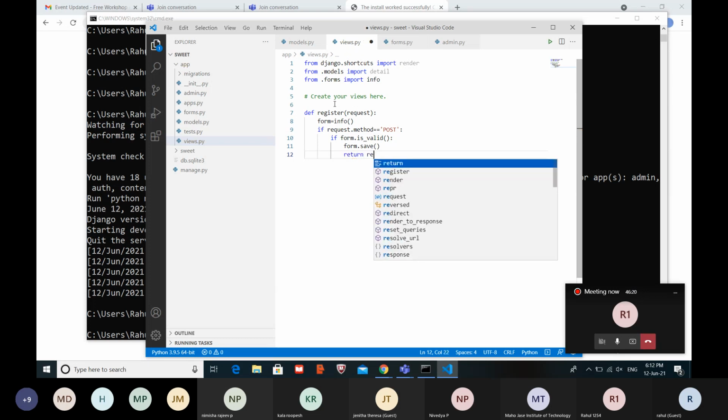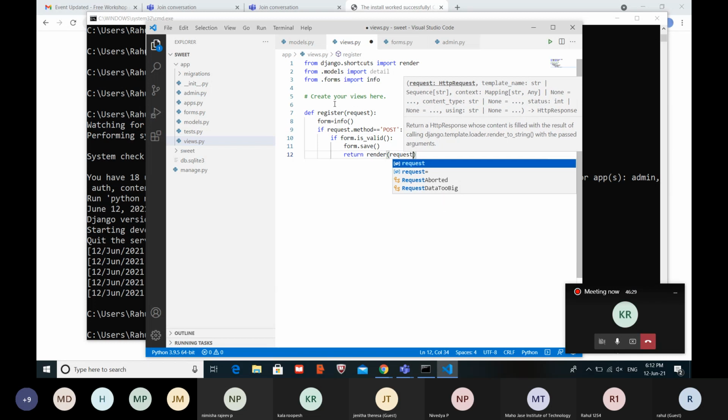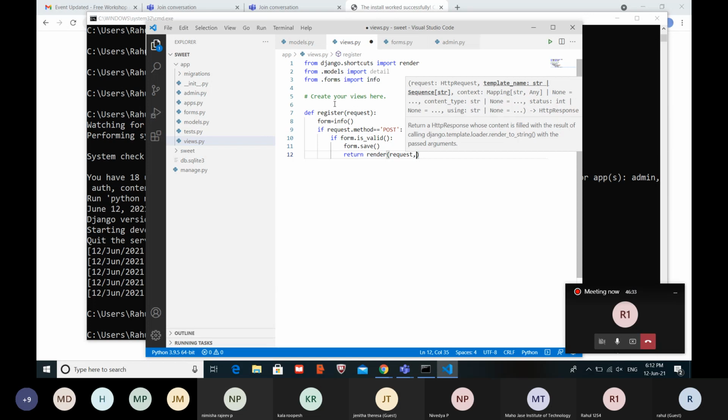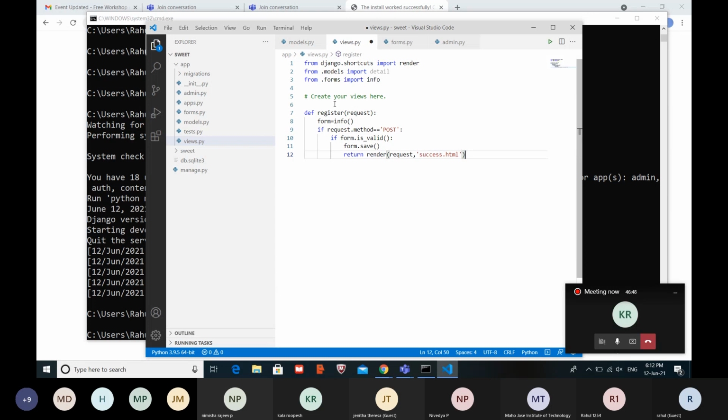Return render with request and the HTML file.